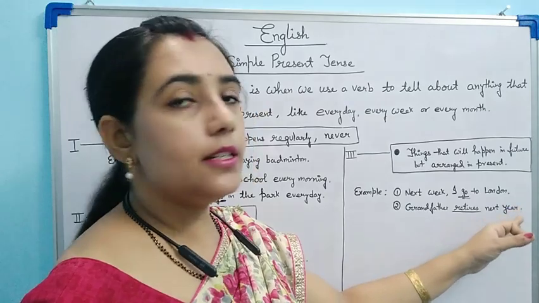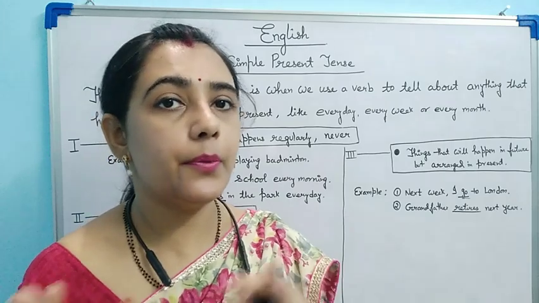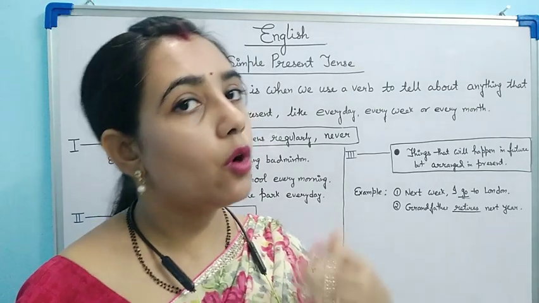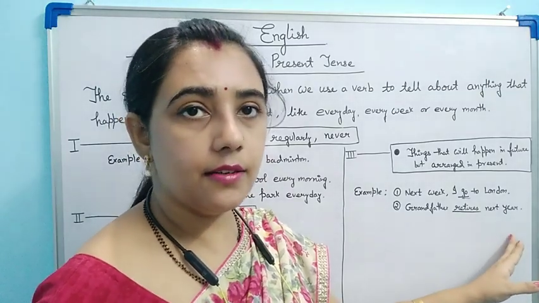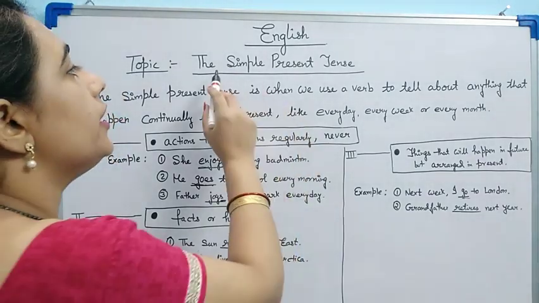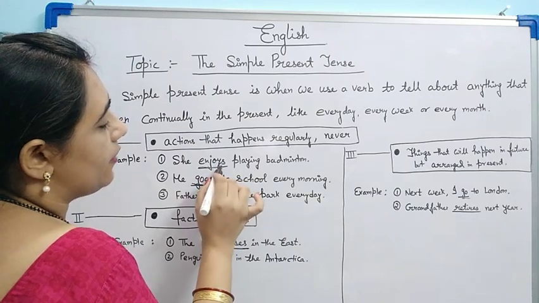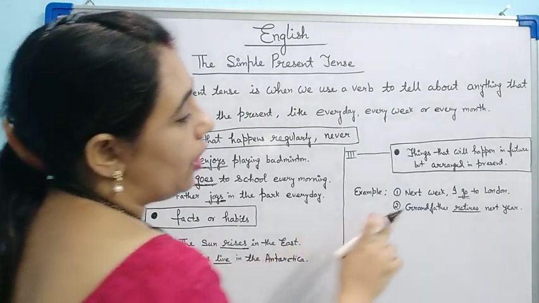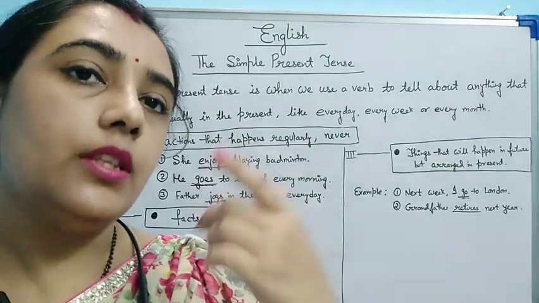Grandfather retires next year. This is fixed. According to the age, we know at the age of 60 a person retires, and if his age is 59 this year, then next year it is obvious that he will retire, right? So grandfather retires next year. So these are some examples which are showing where to use simple present tense. Now you will see somewhere I have added s, somewhere I have added es, again s, es. So how we have done this, where to add s or es, this we will see now.